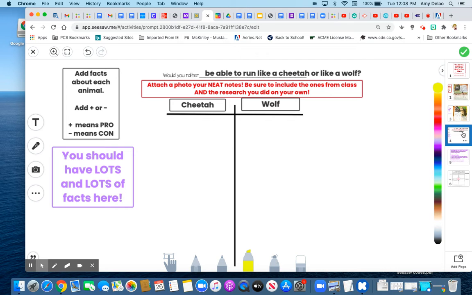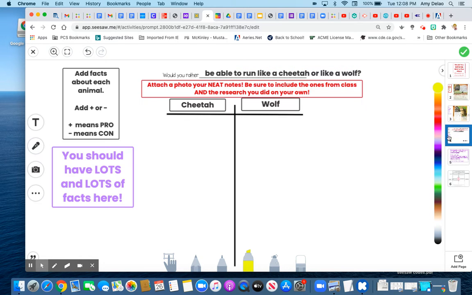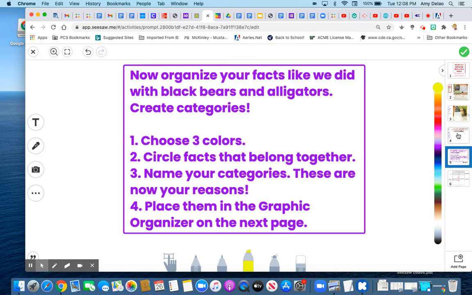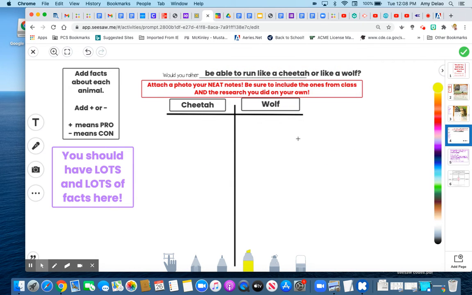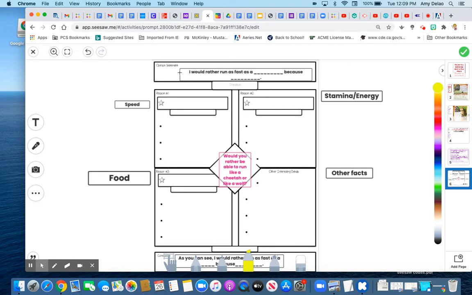You're just going to take a picture of what you have in your notebook right here, nice and neat. And then here is our color coding. That will probably just be right here on this picture. There really isn't anything you need to attach here. It will all be here because you will color code on your chart. This is just a reminder of what to do.